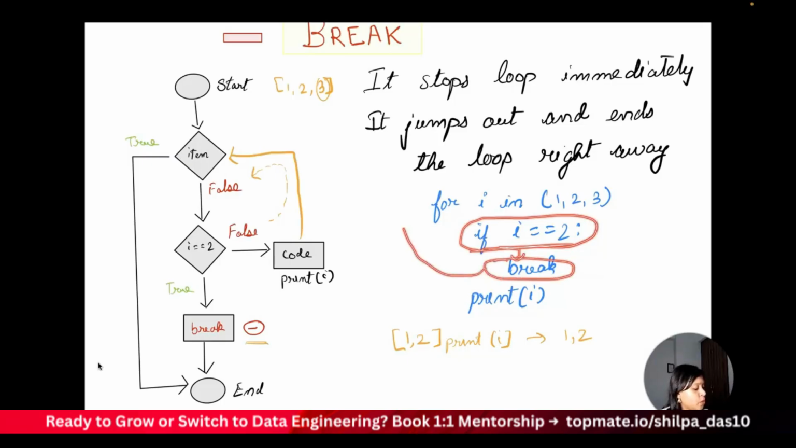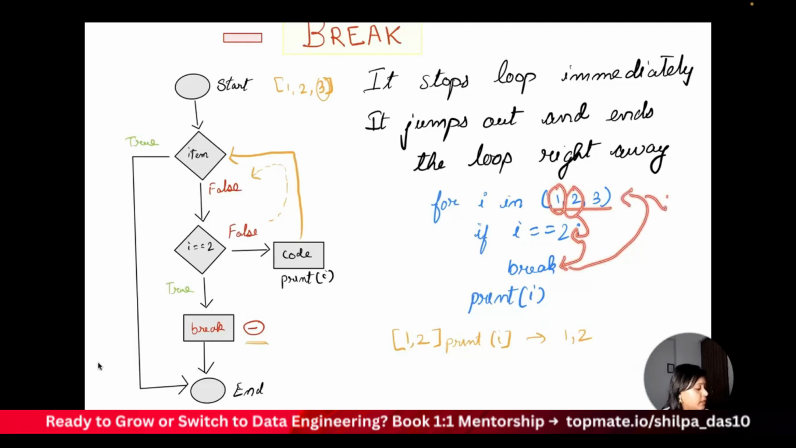So it doesn't go back and check the other conditions. It breaks out of the loop and goes ahead and prints and comes out of it. So there are 3 conditions here. It will check for 1, it will check for 2. Now it matches, it doesn't return back, it goes and comes out of the loop. So that's what my break statement is.